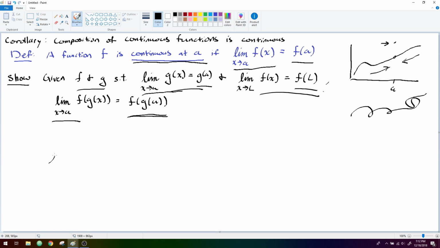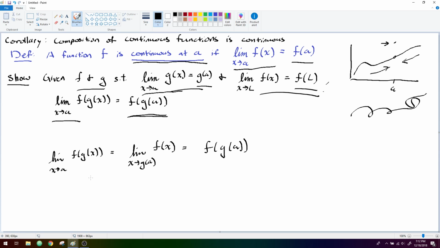So the limit as x goes to a of f of g of x, substituting our limit, we know that this equals the limit as x goes to g of a, which is what g is itself limiting to, of f of x. But that's just f of g of a.